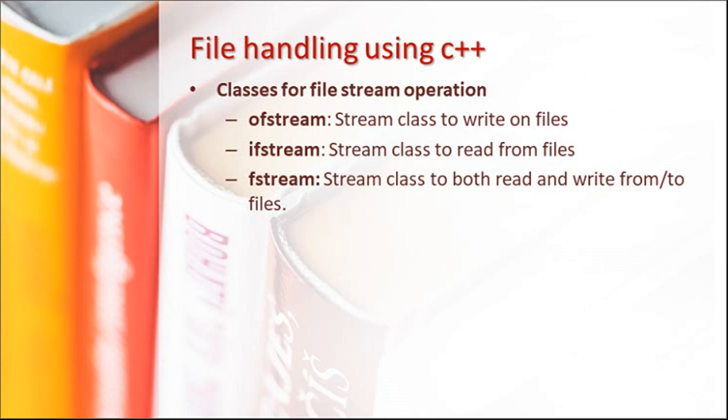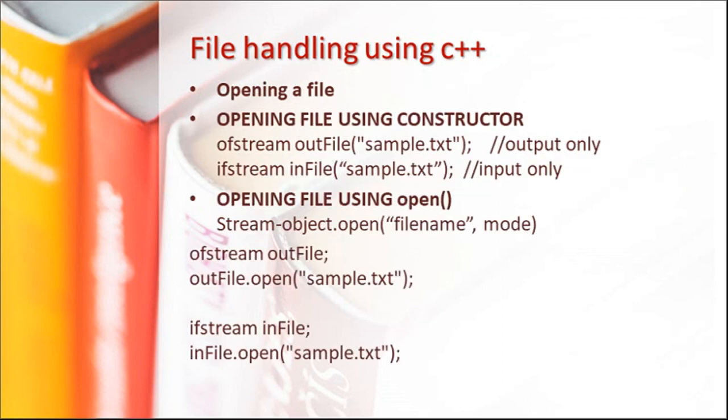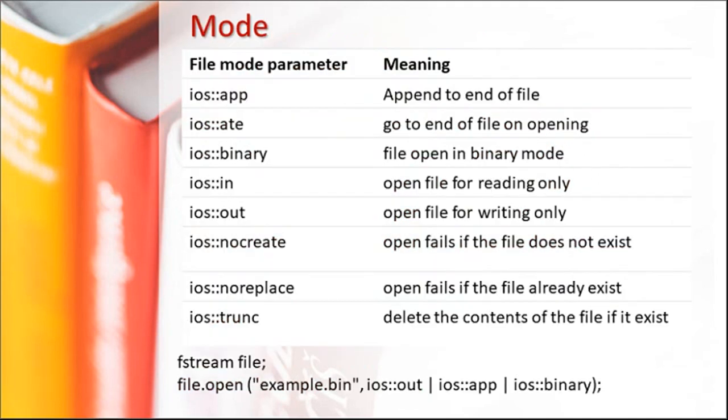Firstly, we have three classes: ofstream, ifstream and fstream. ofstream is only for writing to a file, the ifstream class is to read from a file, and fstream is for both reading as well as writing. There are some functions for opening: you have to create an object of ofstream, ifstream or fstream, and you can give a file name in brackets. So the constructor will be called and that file will be opened, and if it is fstream, then we have to use some modes.